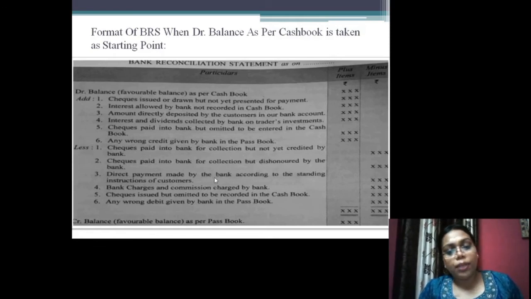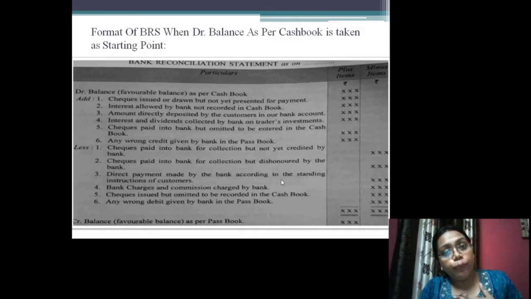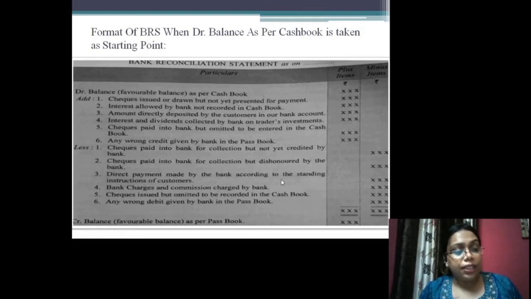Direct payment made by the bank according to the standing instructions of the customers. Due to my standing orders, the bank has made the direct payment, but there is no notification to me about this.